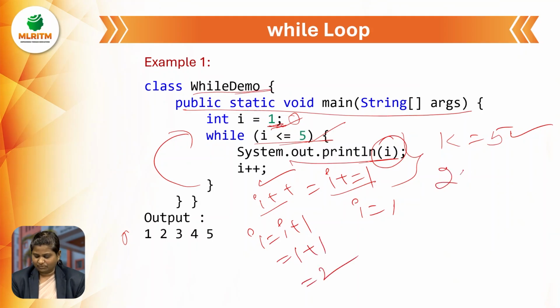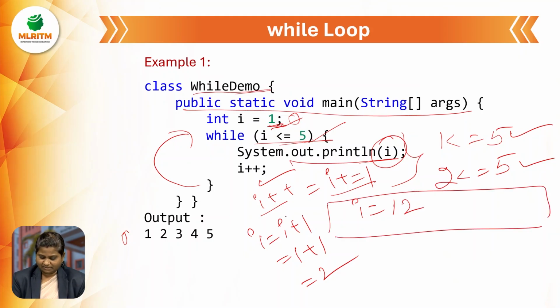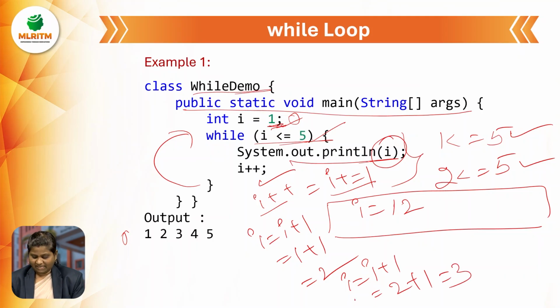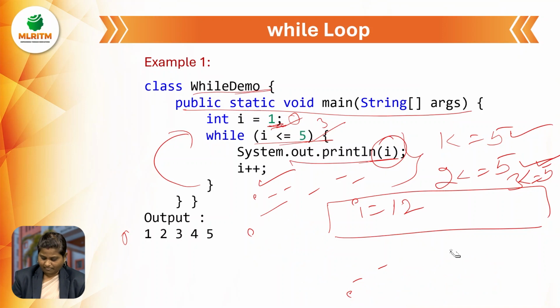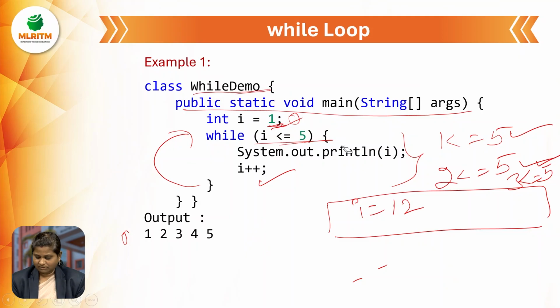Here 2 is less than or equal to 5, yes, so again it will print the i value as 2. After that, i is incremented by 1 again, which equals 3. What is the i value now? i is equal to 3. Is 3 less than or equal to 5? Yes, this condition is also true. So what will be the i value now? That is 3.